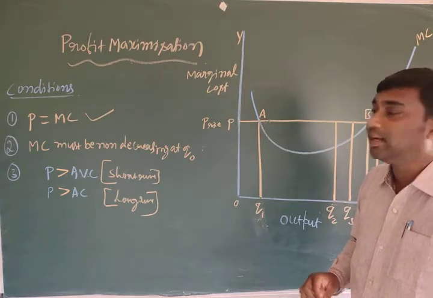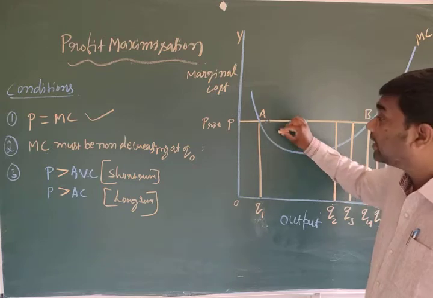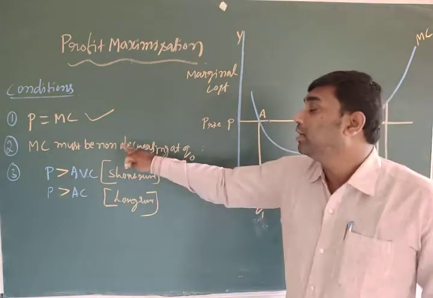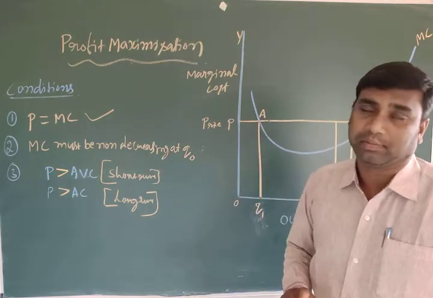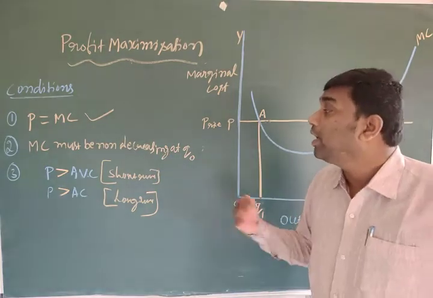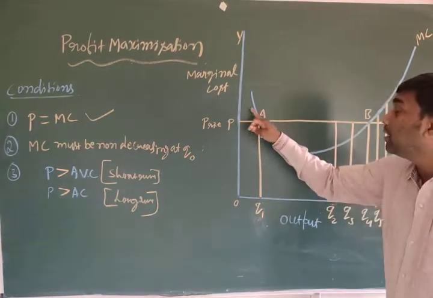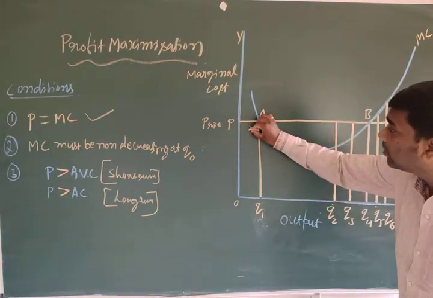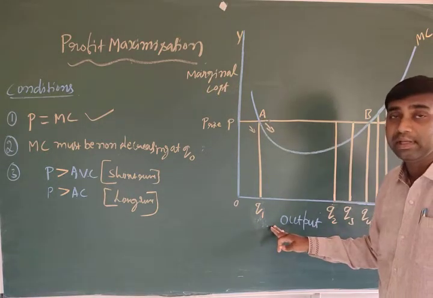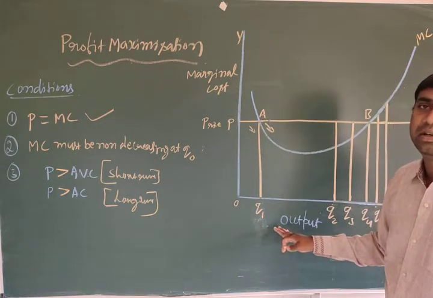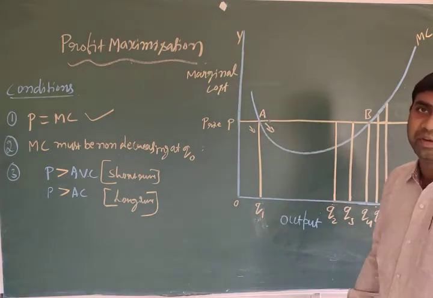You can identify easily what is happening here: it is decreasing. What is the condition? Marginal cost must be non-decreasing at Q0. Non-decreasing means it should not decrease. But here the marginal cost is decreasing, you can observe clearly. That's why this point is not a perfect quantity to achieve profit maximization.